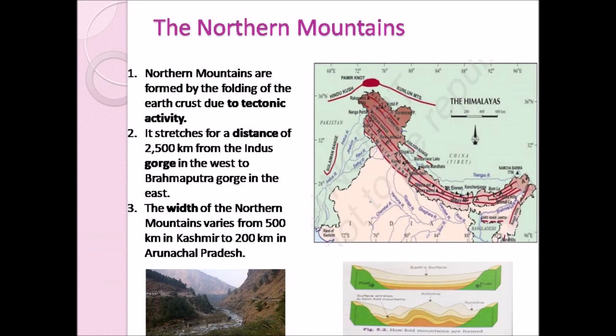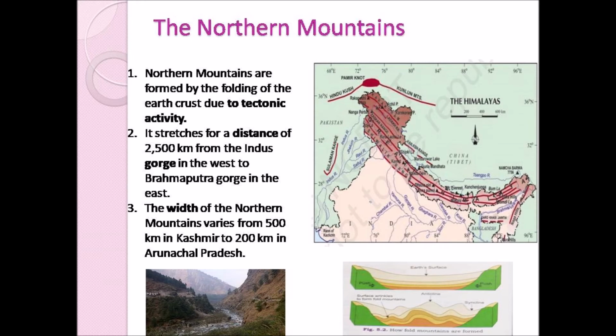These northern mountains are said to have formed million years ago, by the folding of the earth's crust due to tectonic activity. That is, when two tectonic plates of the earth's crust move towards each other, they fold over each other and form mountains known as the fold mountains.